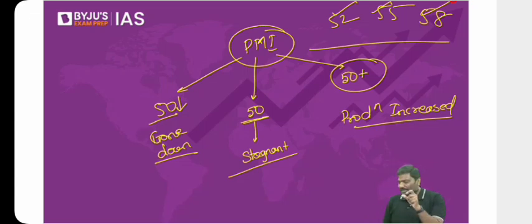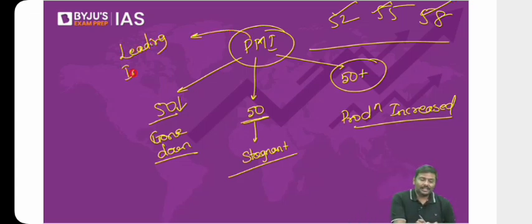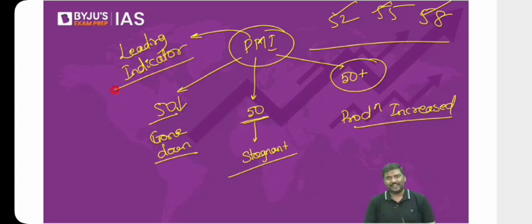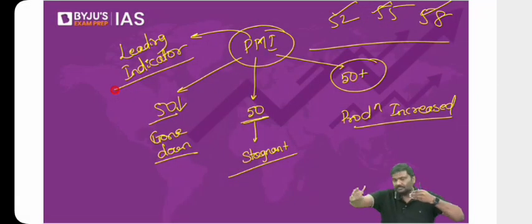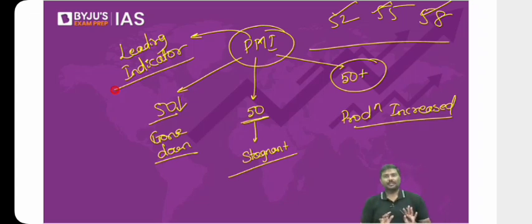And there is one more term here. Please understand this. PMI is a leading indicator. Technical term, please remember this. What do you mean by leading indicator? I am asking you how much will be your production this month, even before the event is over. Even before the month is over, I am giving an indication of what is going to happen. Even before that has happened, I am giving an indication in the economy. It is a leading indicator.